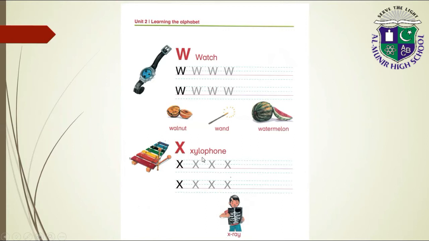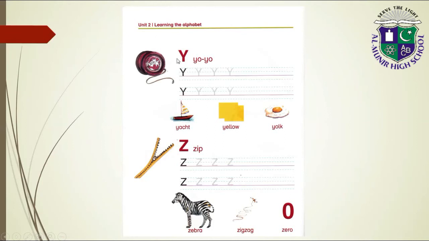X for xylophone, X for x-ray. Y for yo-yo, Y for yacht, Y for yellow, Y for yak. Z for zip, Z for zebra, Z for zigzag, Z for zero.